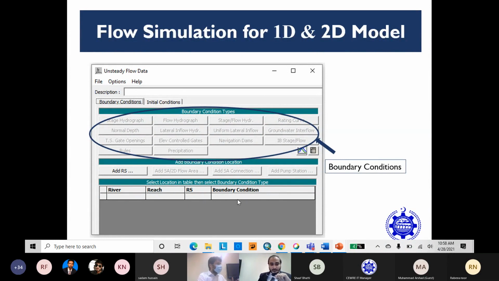And here on the bottom side you can see the boundary condition. Here are the river, reach name, and cross section for 1D. In the 2D case, you can see the upstream and downstream boundary names only.